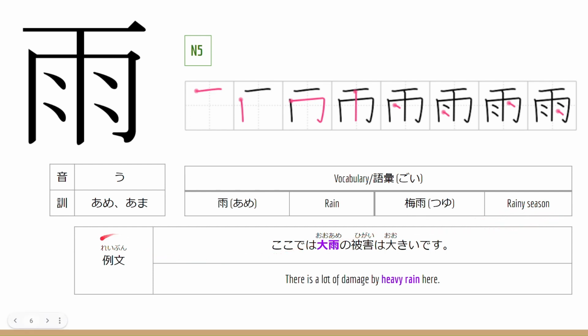Now let's go to the example sentence. ここでは大雨の被害は大きいです。 This means that there is a lot of damage by heavy rain here.